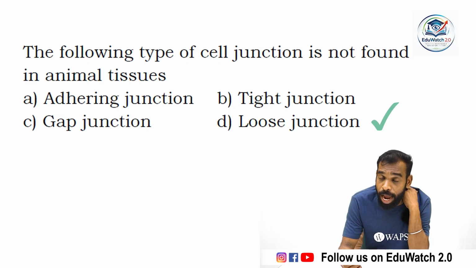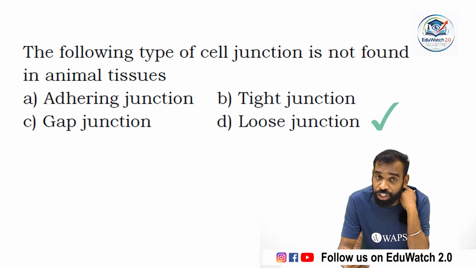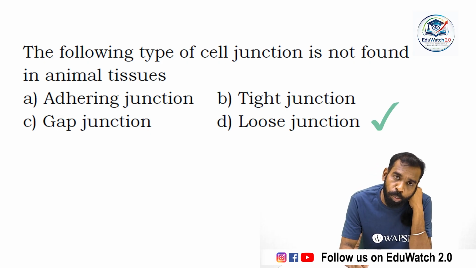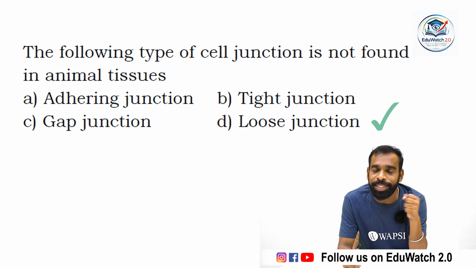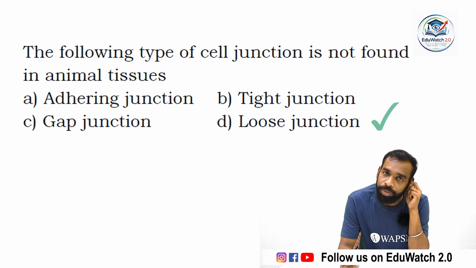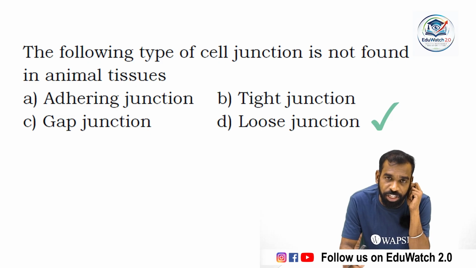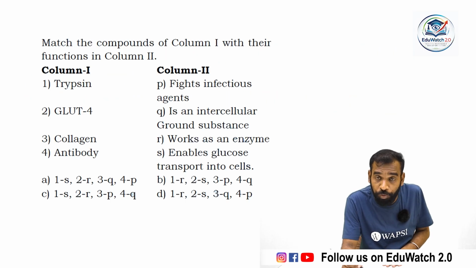Tight junction, gap junction and adhering junction are very essential for transferring big molecules and small molecules from one cell to another. They tie the cells and act as a cementing material which adheres the cells together. So adhering junction, tight junction, and gap junction are the cell junctions present in animal tissue. Loose junction is not present. Match the compounds of column 1 with their functions in column 2.